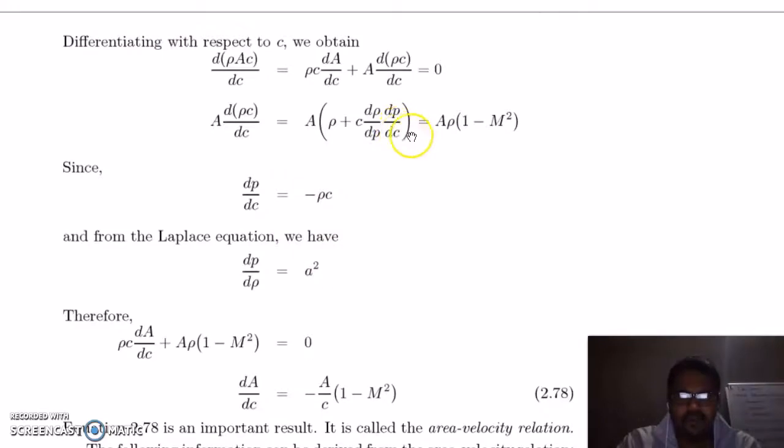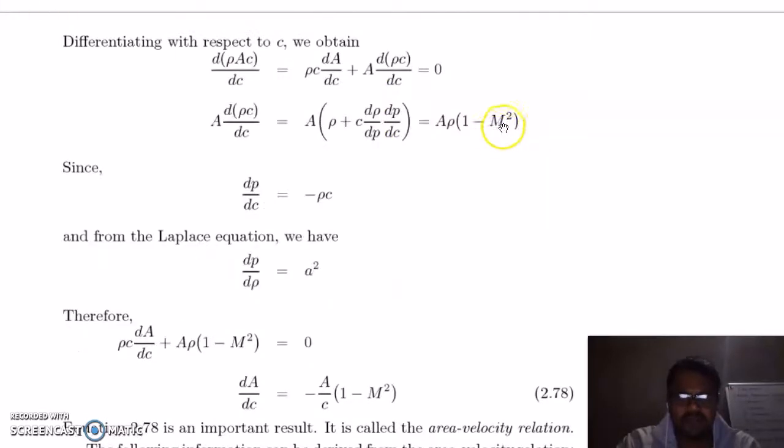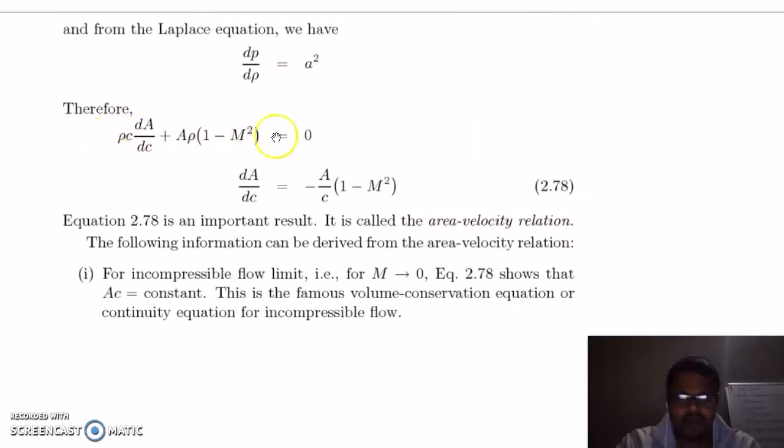We also know that Mach number is equal to c by a. This is your Mach number, so this becomes Mach number square. So now you can replace this term from here to here, and you will get this equation. On rearranging, you will get this equation. Now this equation is called the area velocity relation.